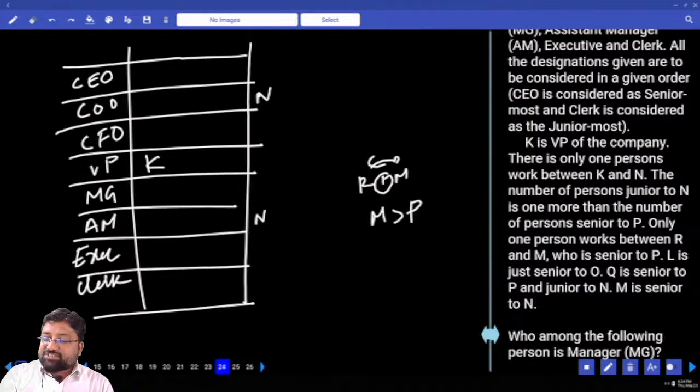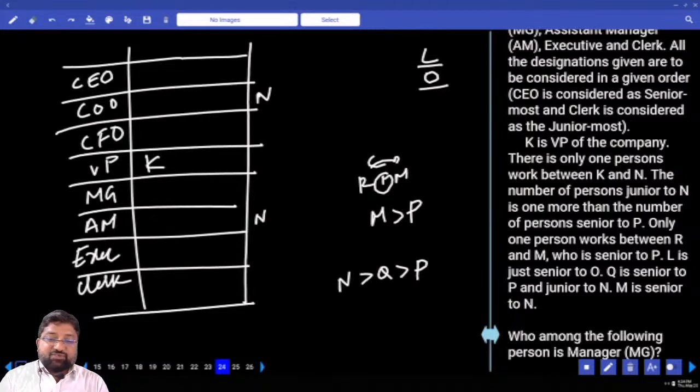L is just senior to O. Q is senior to P and junior to N.